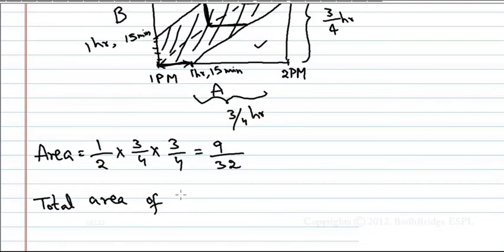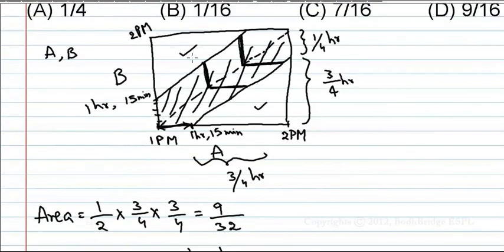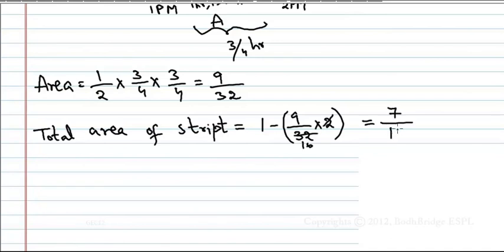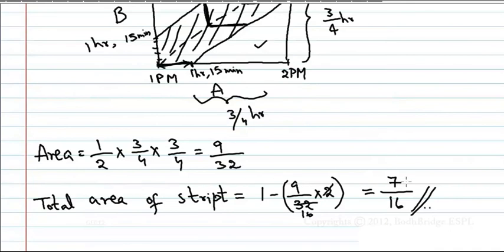area of strip is equal to, the total area is how much? 1 hour into 1 hour, that is the square area. That is 1 minus 9/32 into 2. Why? Because 2 triangles. Therefore, 16 minus 9, that is 7/16. This is the total area of the strip, that is 7/16.